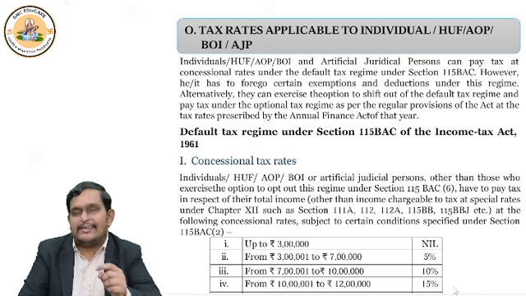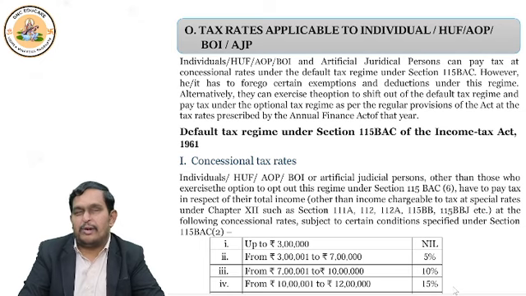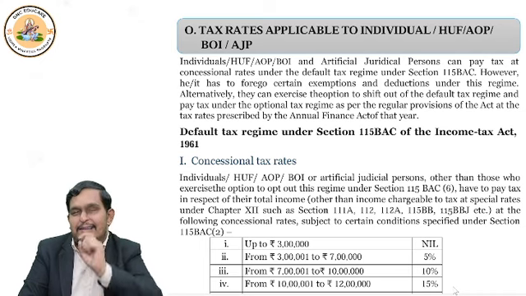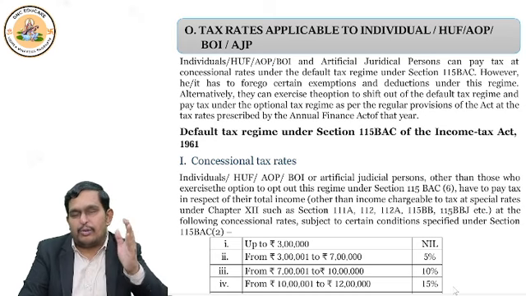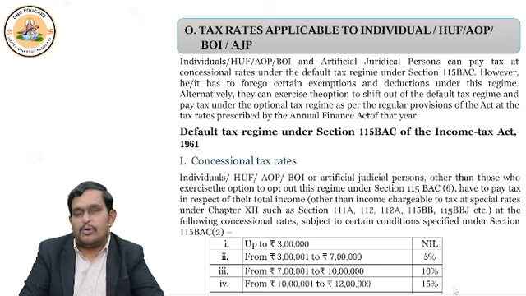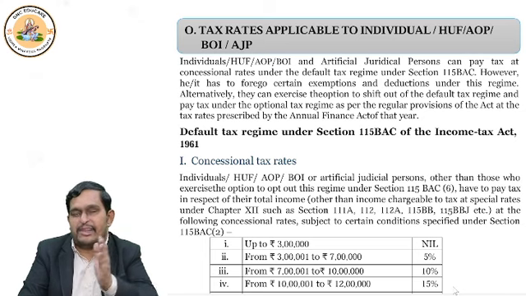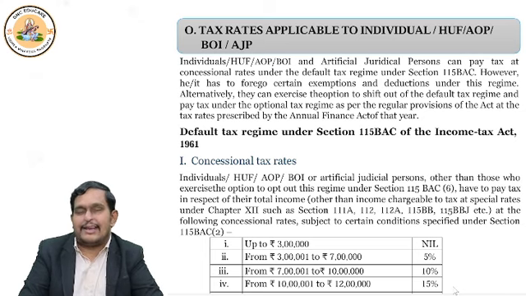Now, why is this section so important? Because this section is called the default tax regime. Whatever provisions under the Income Tax Act 1961 we were discussing till now, for so many years, for 50 years, they are the regular tax regime.